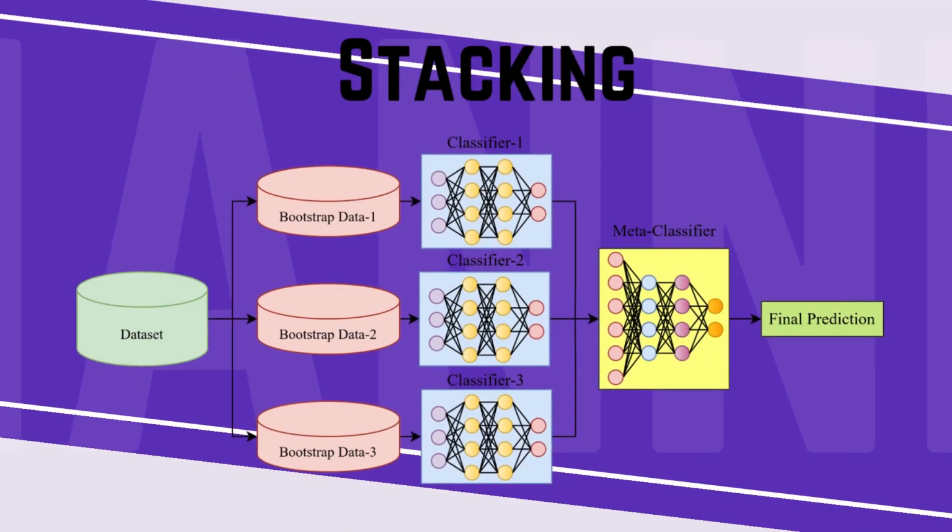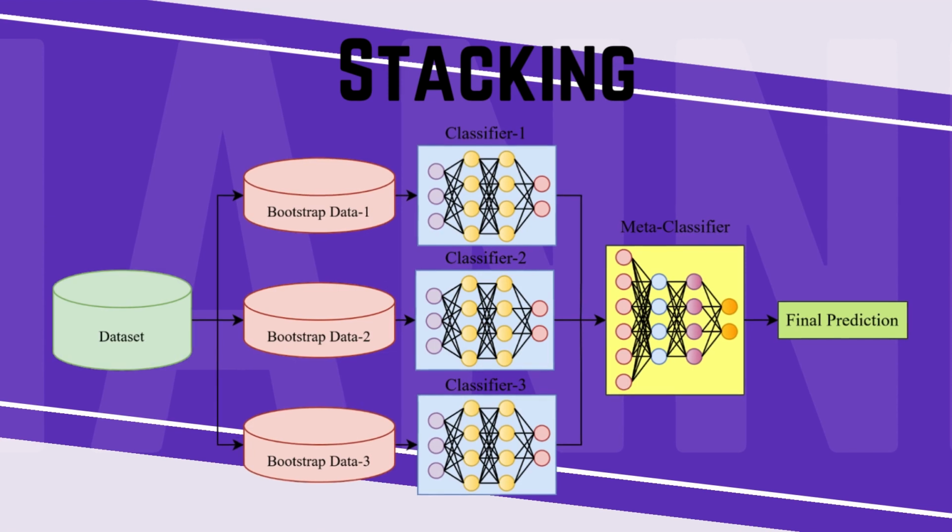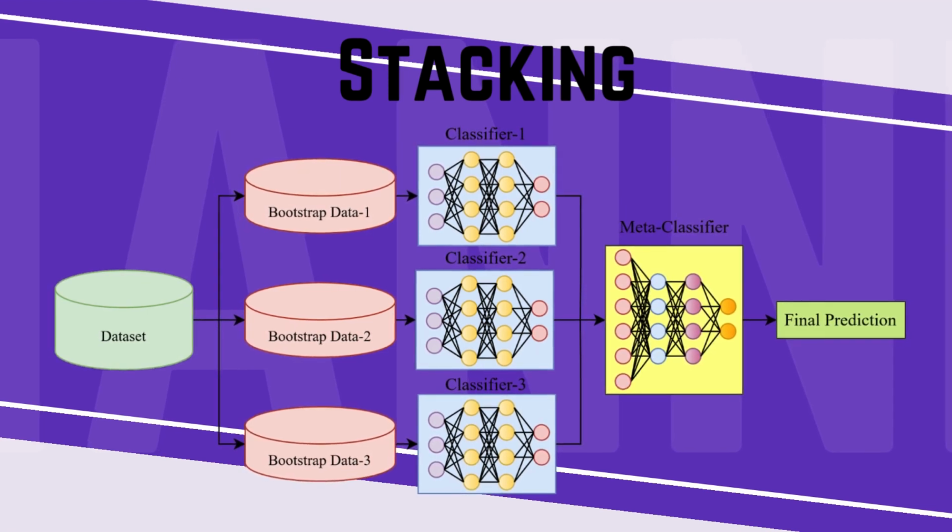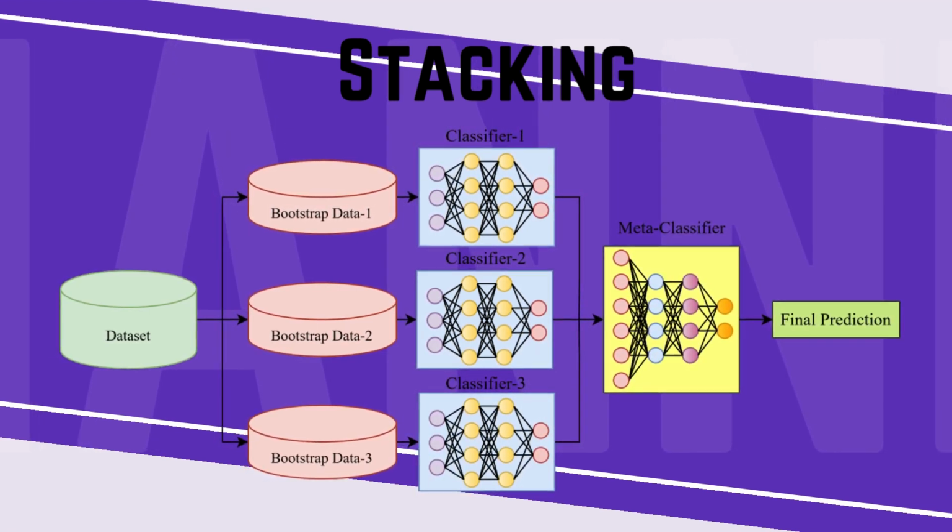Number 3. Stacking trains a meta-learner on top of a set of base learners. The base learners are trained on the original dataset. The meta-learner is trained on the predictions of the base learners as its input features. The final prediction is made by the meta-learner. For example, stacking can combine different types of models, such as logistic regression as the meta-learner with decision tree and support vector machine as base learners.